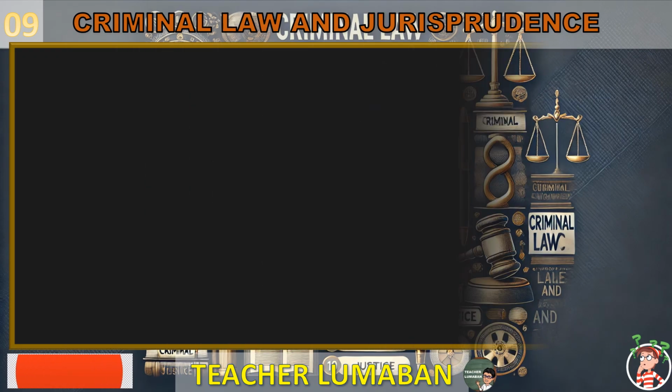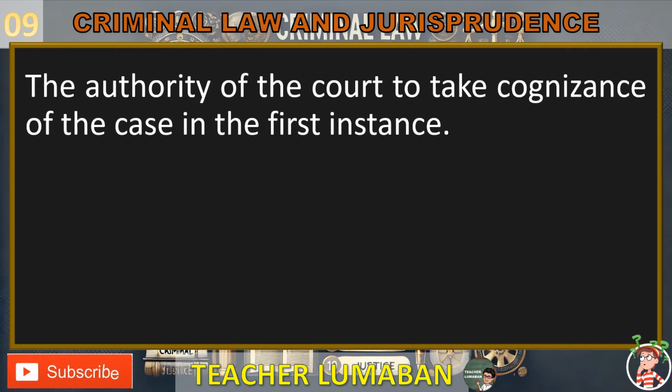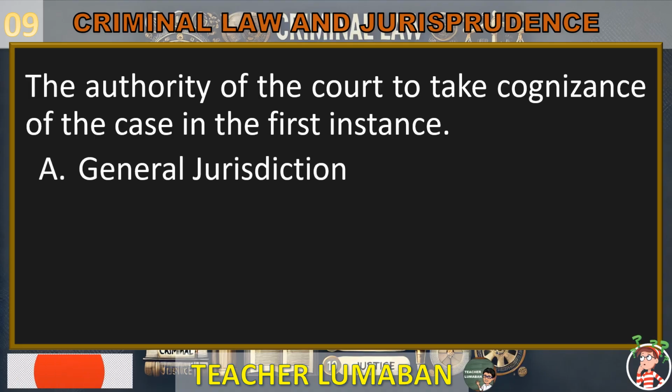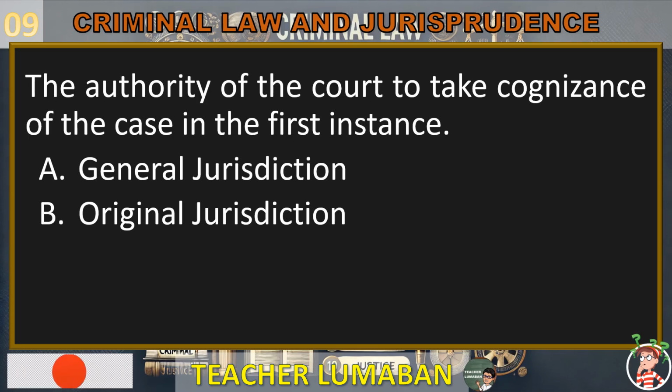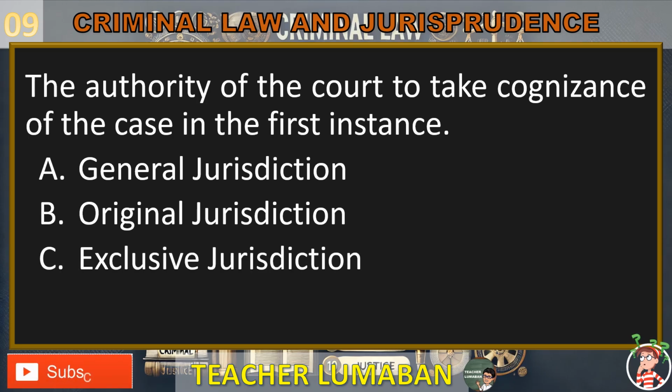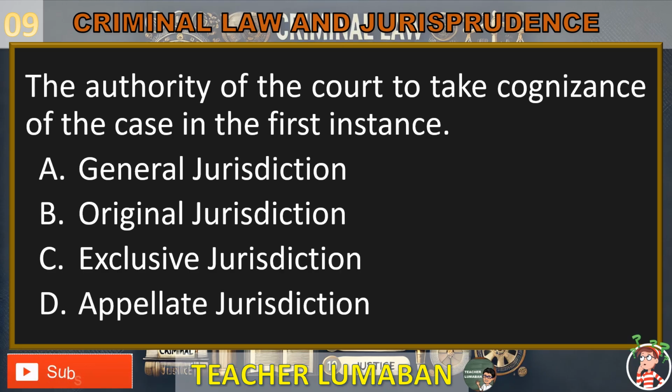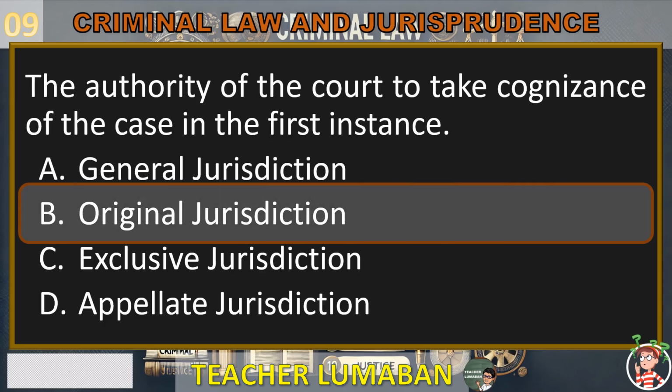The authority of the court to take cognizance of the case in the first instance. Letter A. General jurisdiction. Letter B. Original jurisdiction. Letter C. Exclusive jurisdiction. Letter D. Appellate jurisdiction. In the next 5 seconds, select the best response from the available options. 5, 4, 3, 2, 1. Letter B is the correct answer.